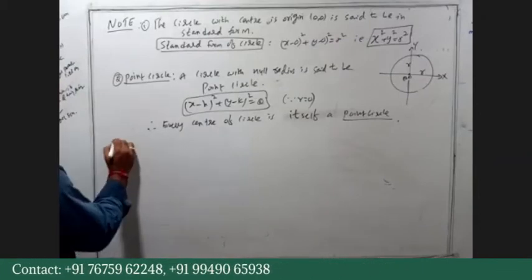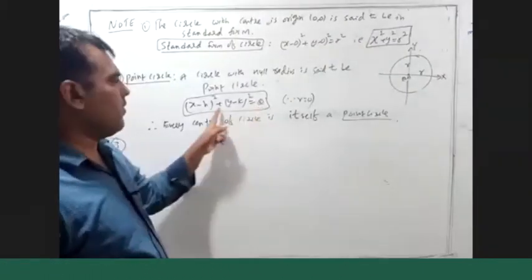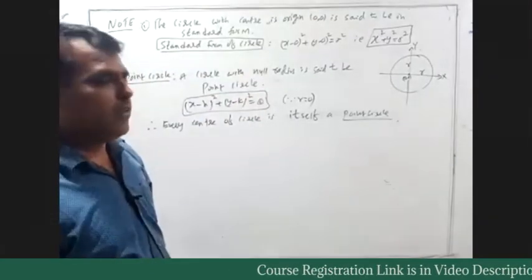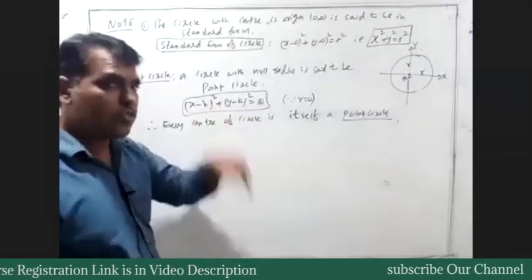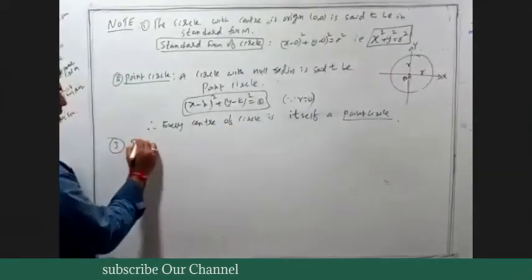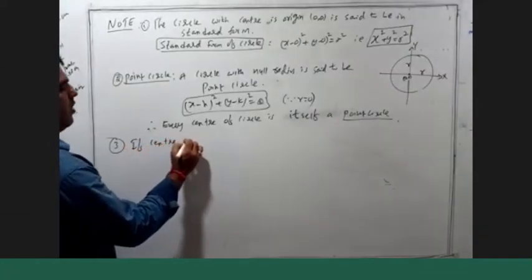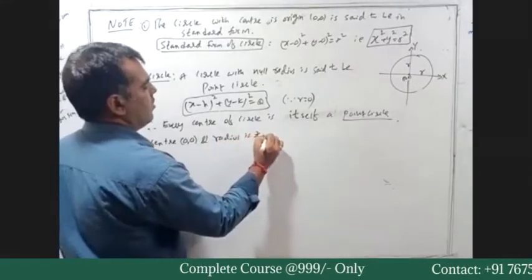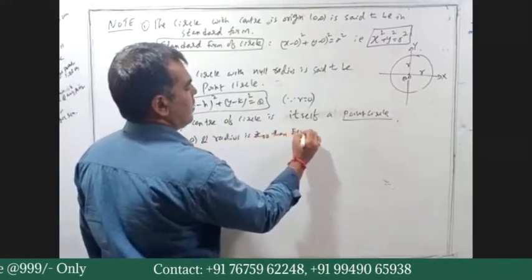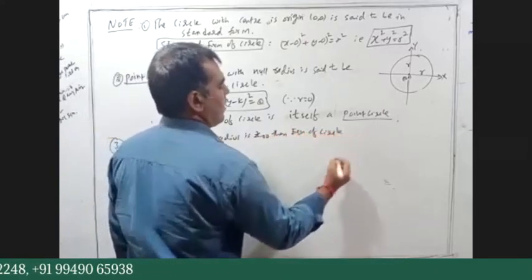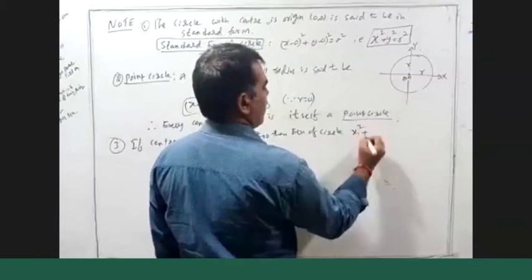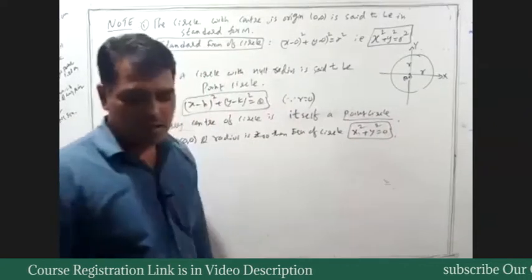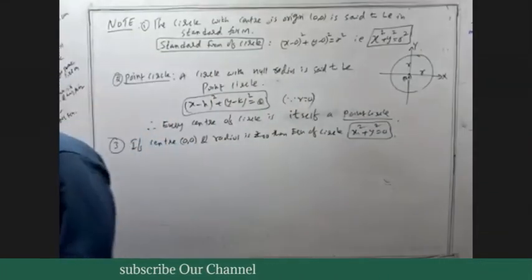Next one, the third one. Now here the radius is 0, but we have a center. If the center is the origin 0, 0 and the radius is 0, then what is the equation of the circle? It is x minus 0 whole square, x square, plus y minus 0 whole square, y square, is equal to 0. What does it mean by this? X square plus y square equal to 0 means, what does it mean?